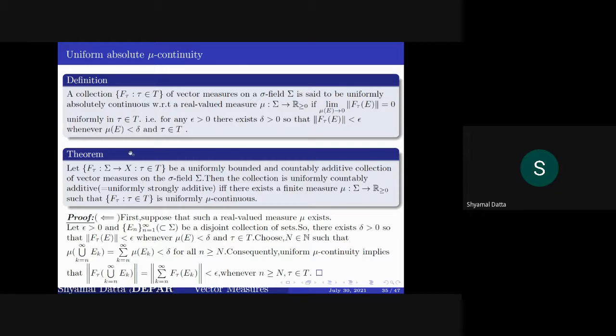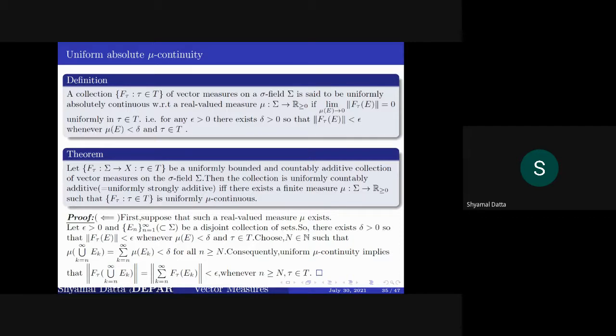And here is a structure theorem. This is called the structure theorem for vector measures, for uniformly bounded and countably additive vector measures. It tells you that if you have a uniformly bounded collection of countably additive vector measures on a sigma field sigma, then the collection is uniformly countably additive if and only if there exists a finite measure mu such that this collection of vector measures is uniformly mu continuous.